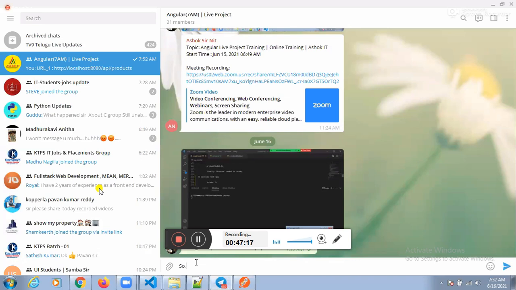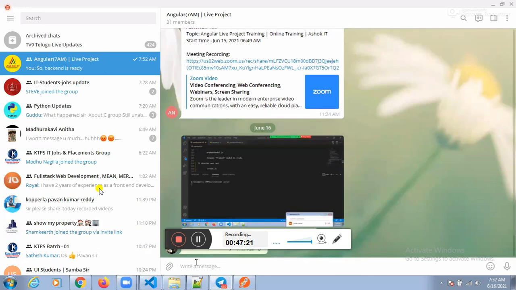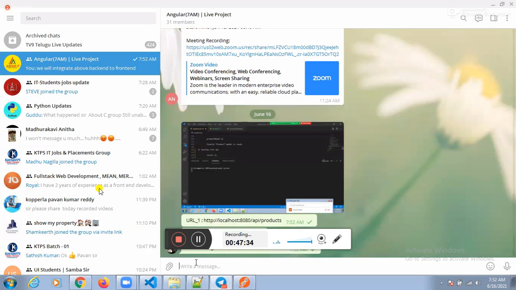So which one is ready? Backend is ready, and we will integrate the backend to the front end. Okay? So guys, this one we will see in tomorrow's session.